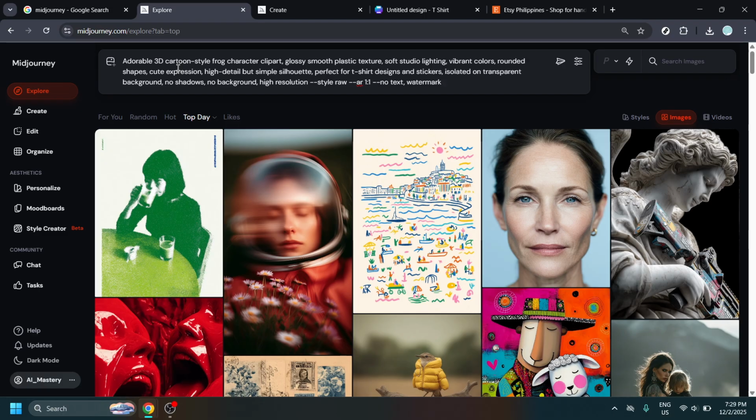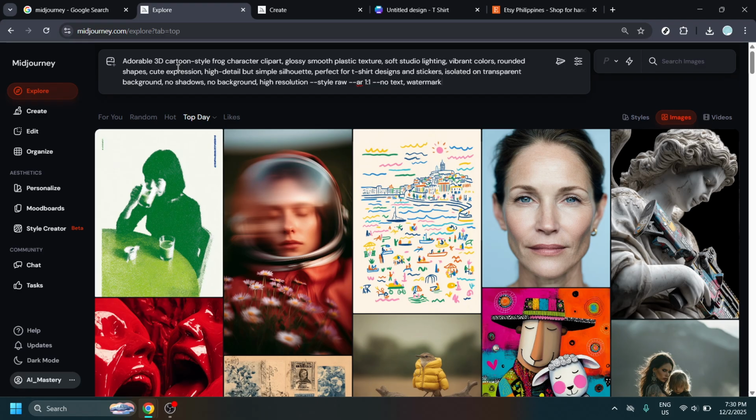colors, rounded shapes, cute expression, high detail but simple silhouette, perfect for t-shirt designs and stickers, isolated on transparent background, no shadows, no background, high resolution, style raw, AR 1:1, no text, watermark. The point here is to describe the look and use case.